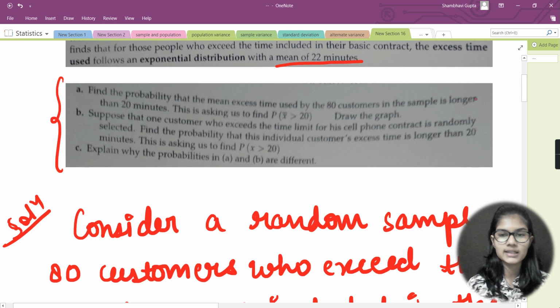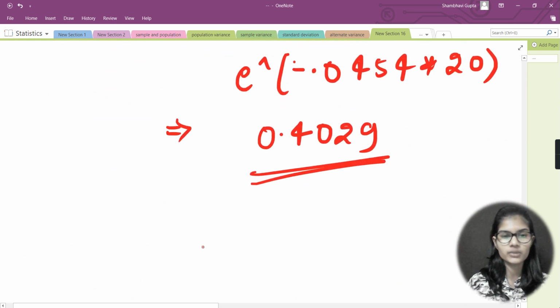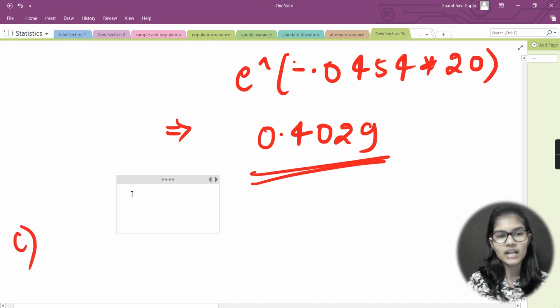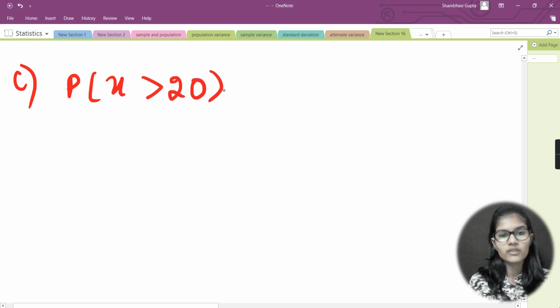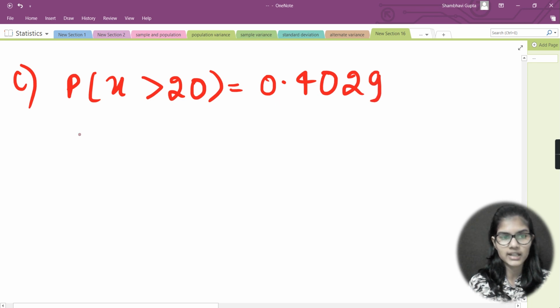Explain why the probabilities in A and B are different. The next question asks us to explain why the probabilities for A and B are different. Here you need to give a reason. Let's start, and we will write something or even compute some things. Firstly, the probability that x is greater than 20, what probability have we found? We have found 0.4029. This was the probability when x is greater than 20.